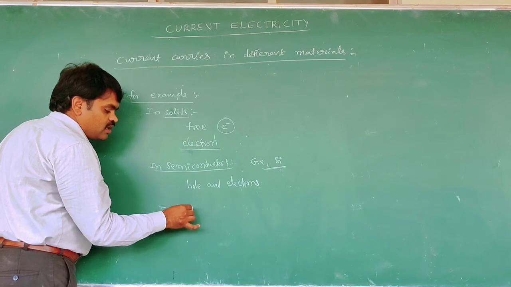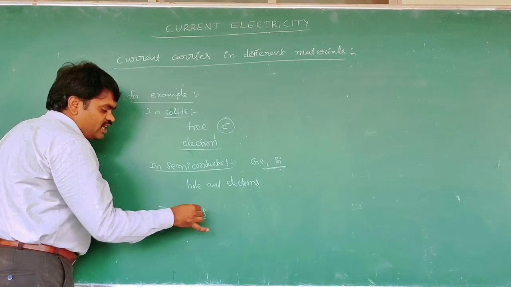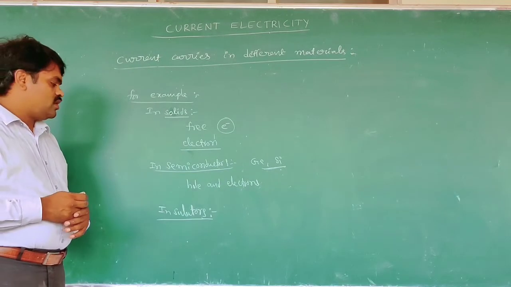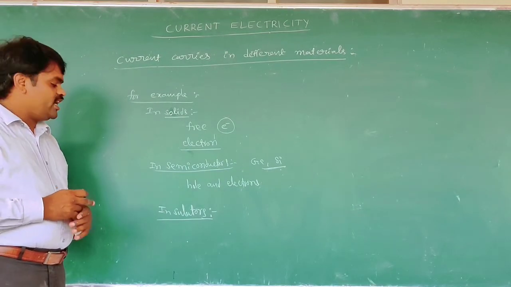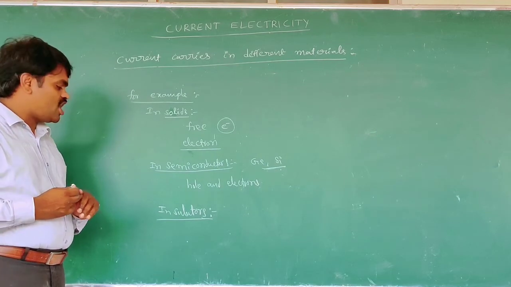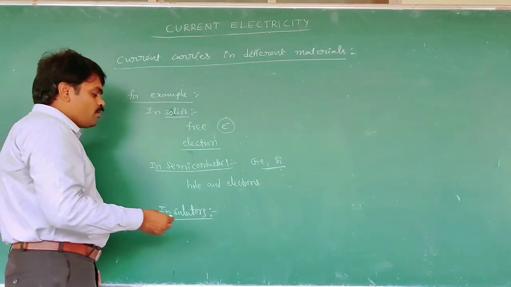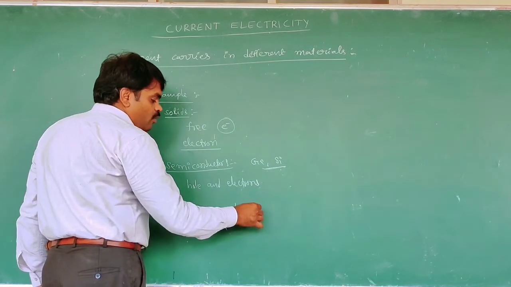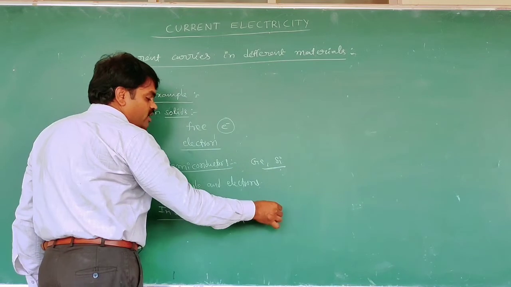Insulators: here in the insulators there is no charge, that means no current carriers, because in an insulator current does not flow through it. Examples: glass or ebonite, etc.